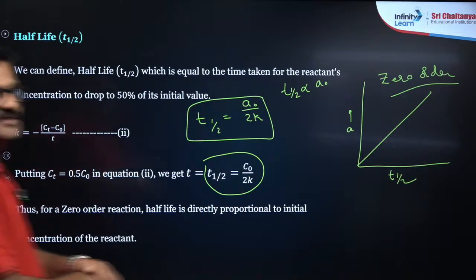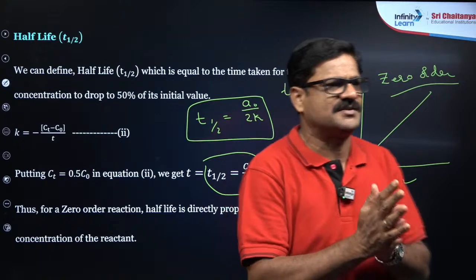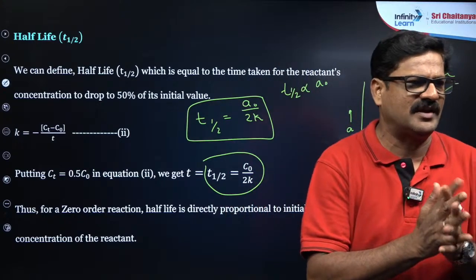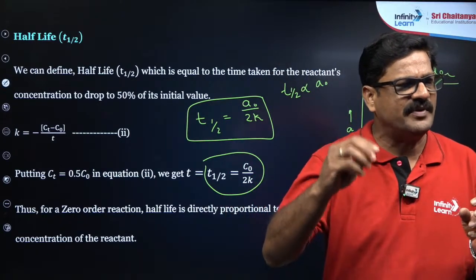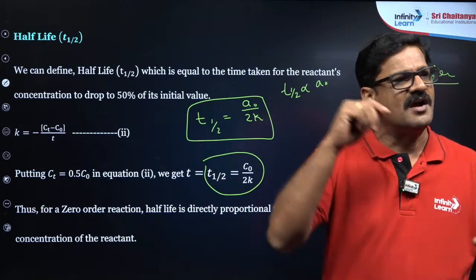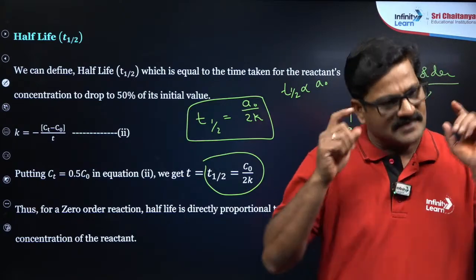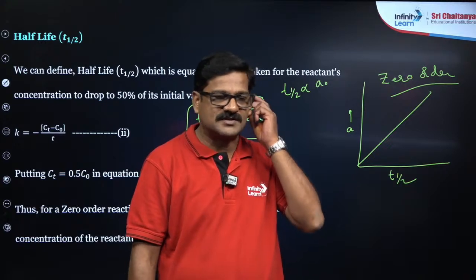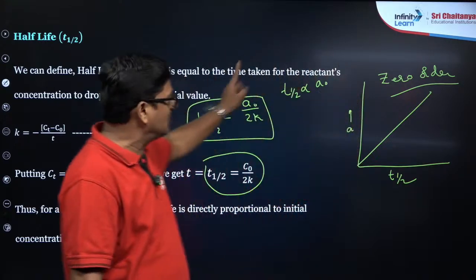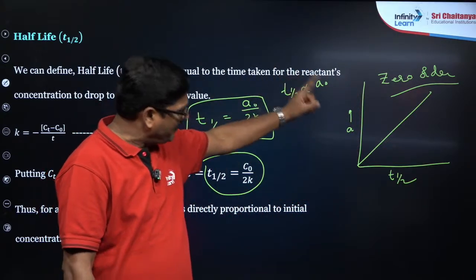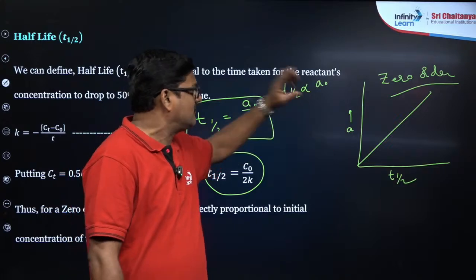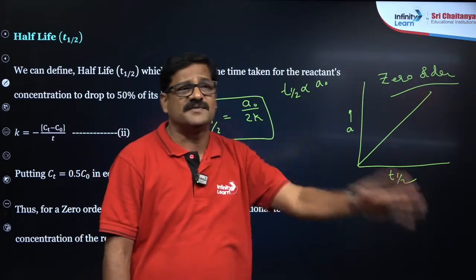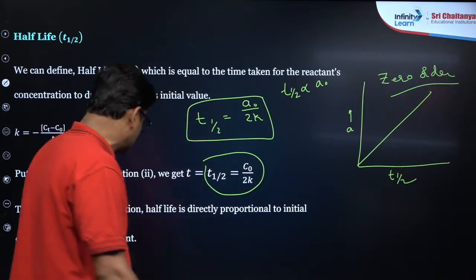So Abhinandan Mukherjee, for a first order reaction T half is equal to 0.693 by K, which means half-life is independent of initial concentration. What you are saying is right, that's correct. So for zero order, half-life is dependent on the initial concentration, whereas for the first order, half-life is independent of the initial concentration.